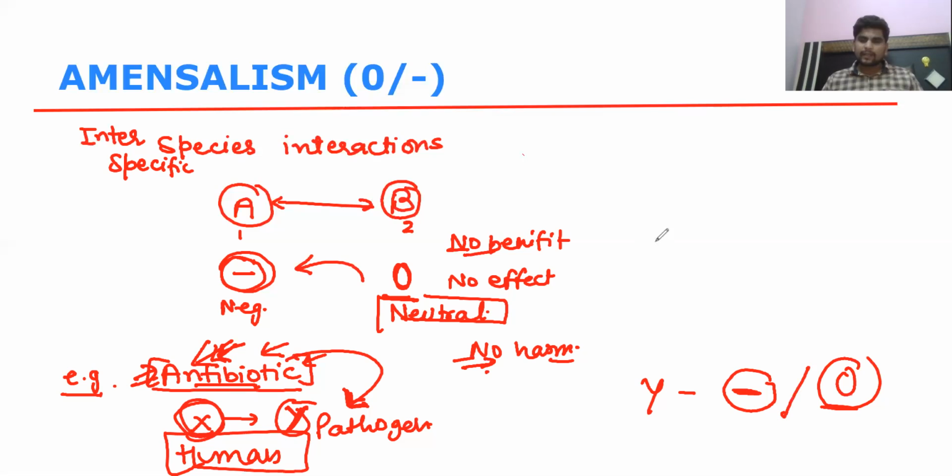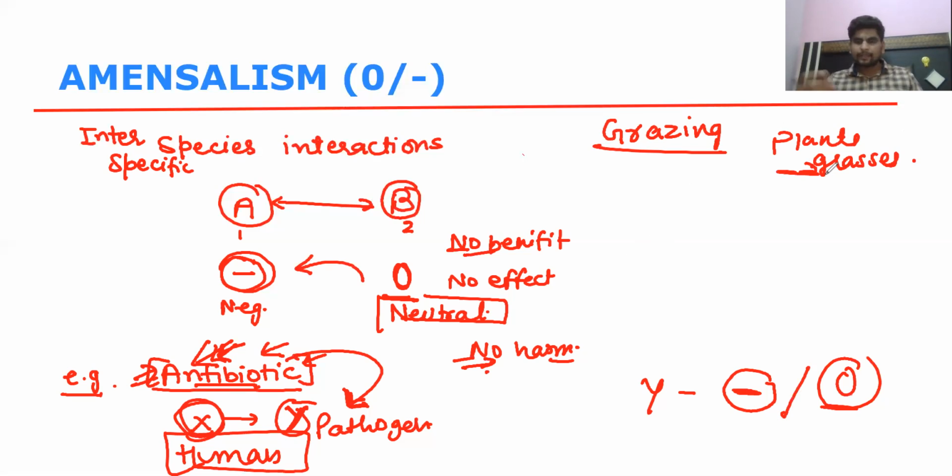If I talk about another example, during grazing, herbivores, whenever cows and buffaloes are grazing, at that time they are eating plants or grasses. We will not talk about the interaction between those grasses which are being eaten and the cattle.